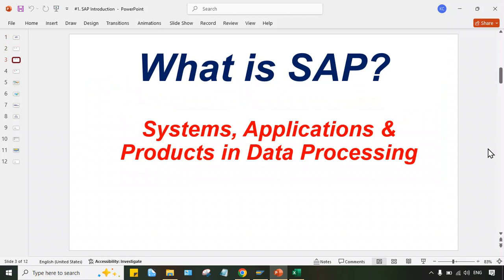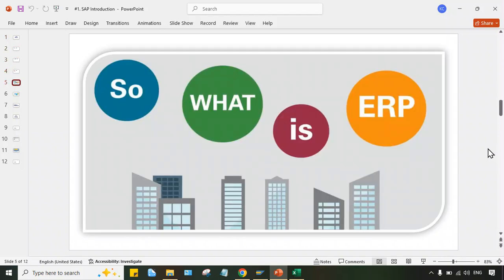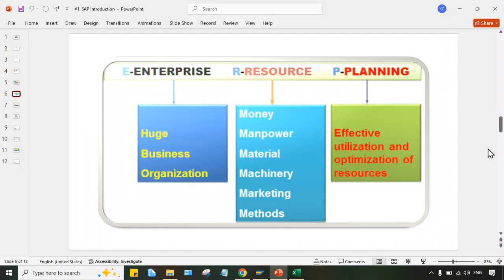So the question still remains: what is SAP? Look at here, here is the answer. It's an ERP. Again, another question: what is ERP then? The answer is hidden in the full form of ERP. ERP stands for Enterprise Resource Planning. Enterprise means what? A business organization. An organization is called an enterprise.